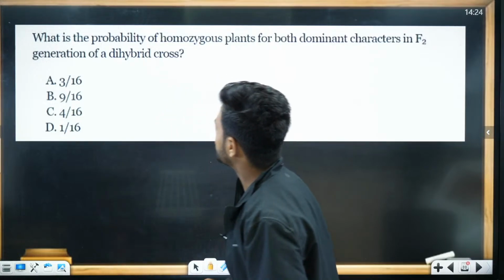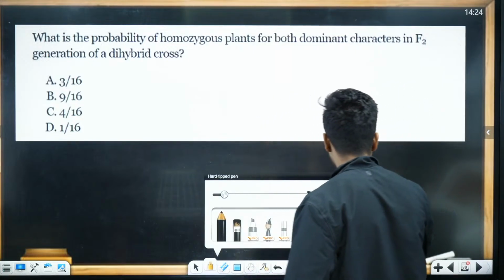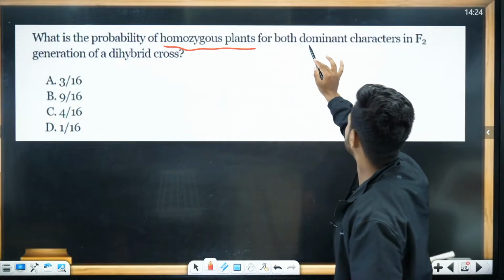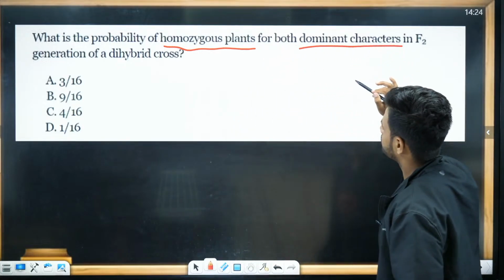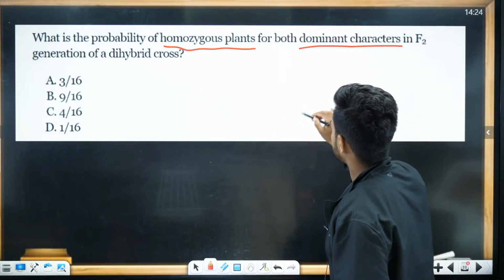Now, what is the probability of a homozygous plant for both dominant characters in a dihybrid cross?